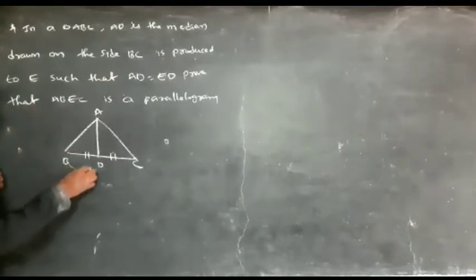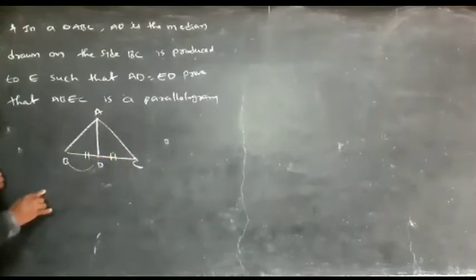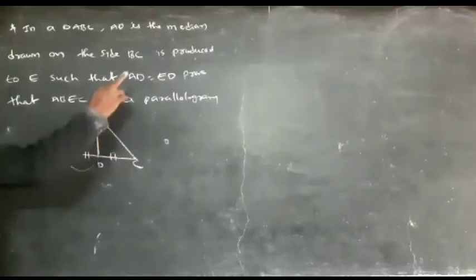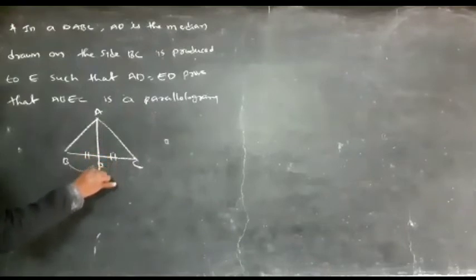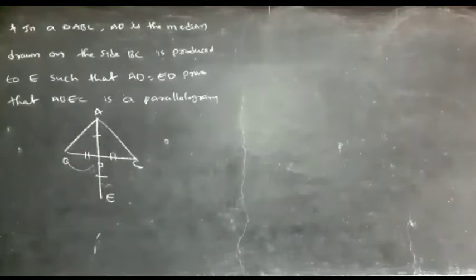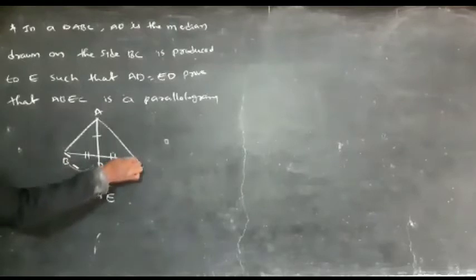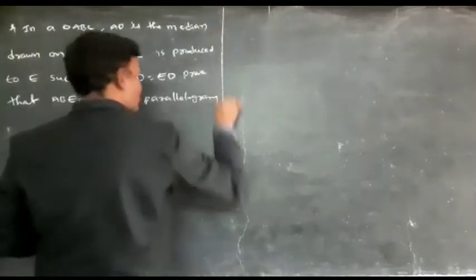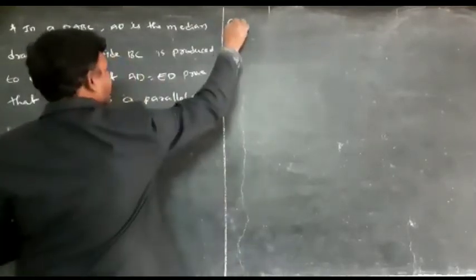It means the length of BD and the length of DC are both equal. This line is produced up to E such that the length of AD and the length of DE are both equal. Now you have to prove ABCE is a parallelogram.